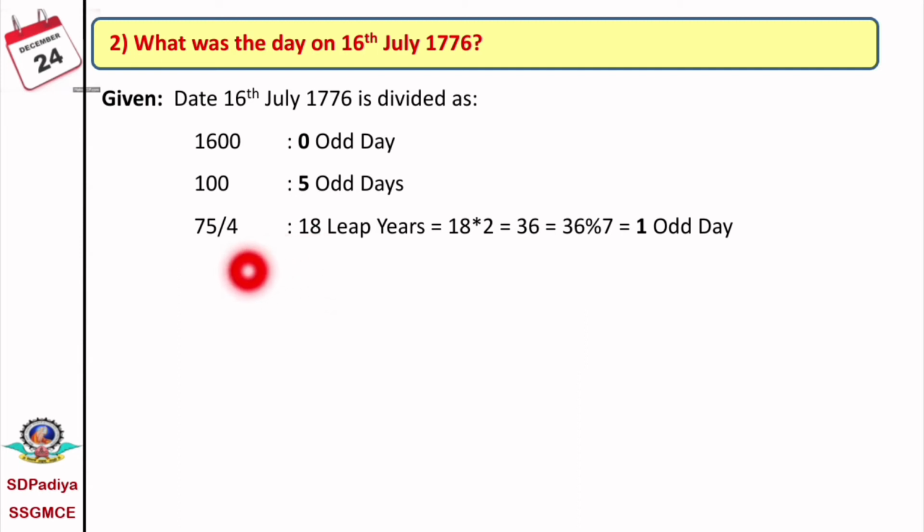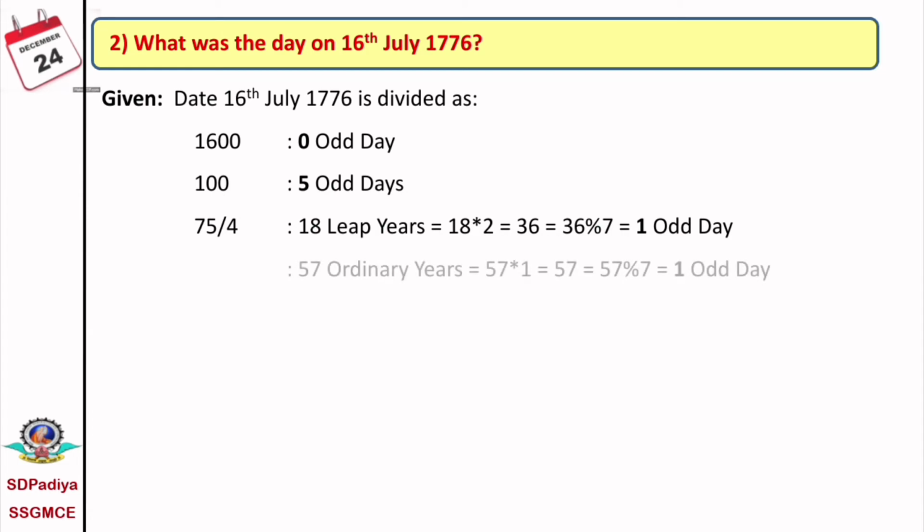Every leap year has 2 odd days. Therefore 18 times 2 equals 36, and 36 mod 7. 36 means it has 5 weeks and 1 day. Therefore, 1 odd day.